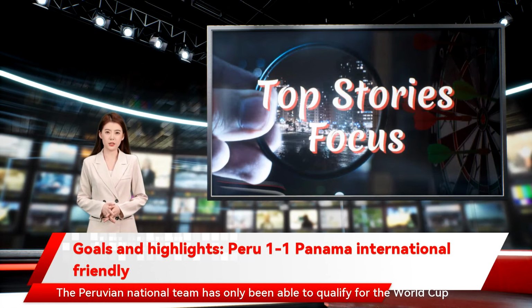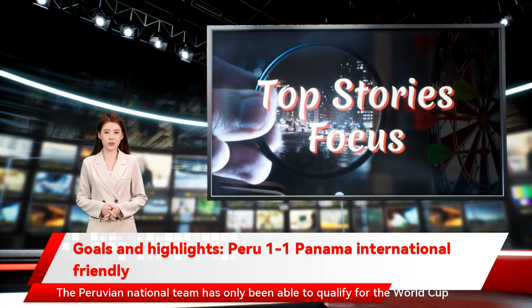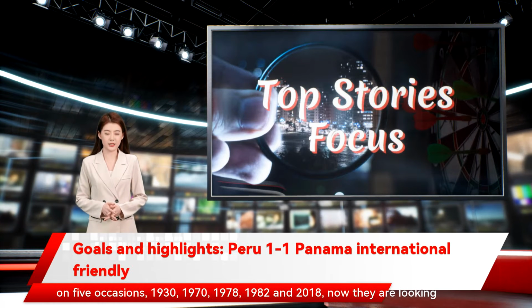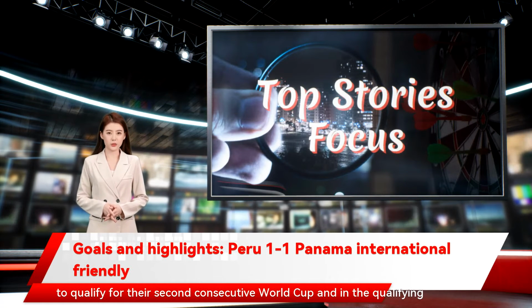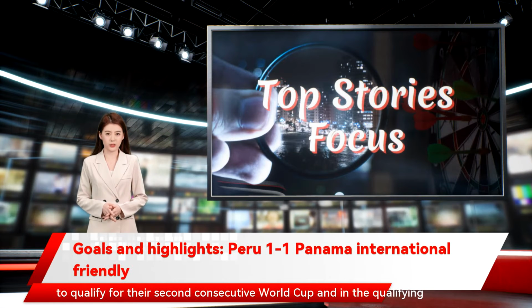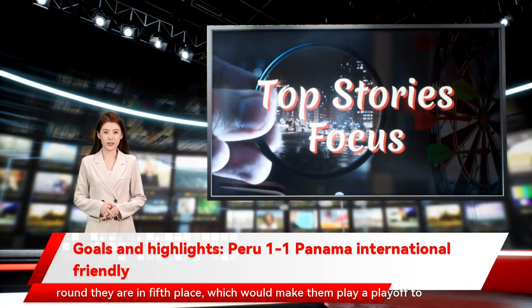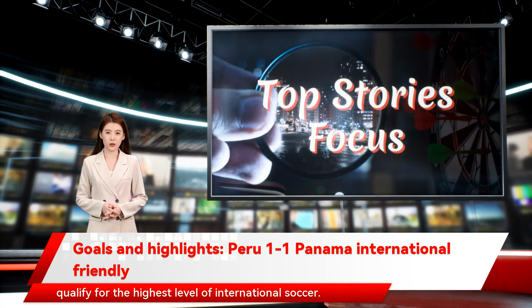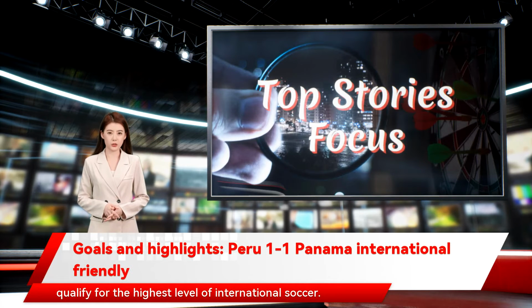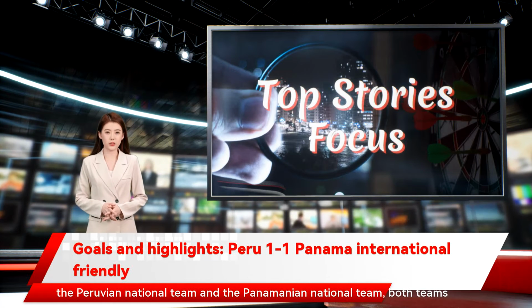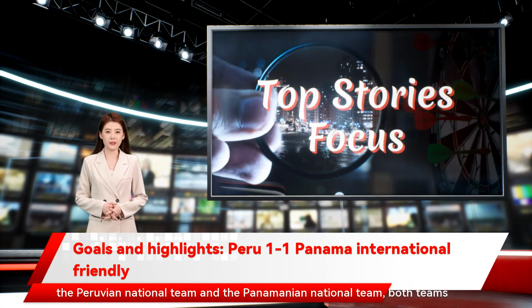3:25 p.m., 3 hours ago: Peru in search of its 2nd consecutive World Cup. The Peruvian national team has only been able to qualify for the World Cup on 5 occasions: 1930, 1970, 1978, 1982, and 2018. Now they are looking to qualify for their 2nd consecutive World Cup, and in the qualifying round they are in 5th place, which would make them play a playoff to qualify for the highest level of international soccer.